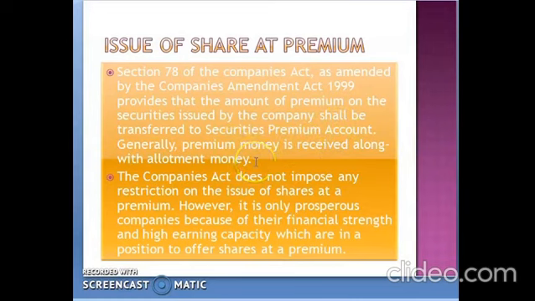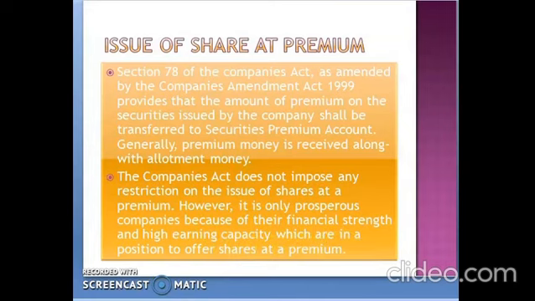Allotment के पैसे के साथ आपको प्रीमियम का पैसा चाहिए. The Company Act does not impose any restrictions on the issue of shares at premium. However, it is only prosperous companies, because of their financial strength and high earning capacity, which are in a position to offer shares at a premium.